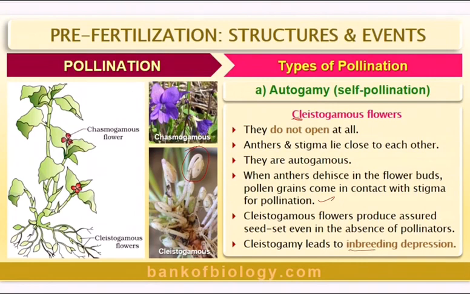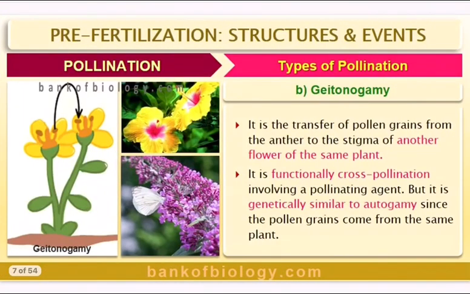But what is the disadvantage? No varieties. The same thing will keep on being produced. So cleistogamy leads to what we call inbreeding depression. Now, when we talk of this inbreeding depression, we mean that the genetic genome will not be changed further. It will be maintained, so there will be no varieties formed.